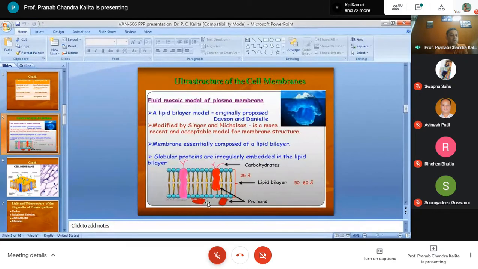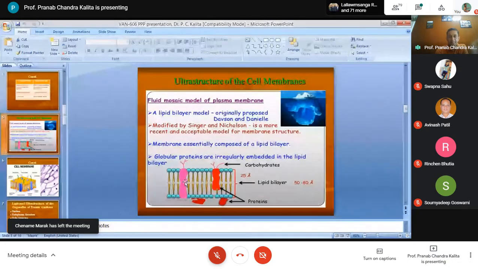The proteins that remain at the periphery are called peripheral membrane proteins. Mostly these peripheral membrane proteins are found at the cytoplasmic surface. Those proteins that can extend through the entire membrane are called transmembrane proteins. Transmembrane proteins may cross the membrane. Clear? Normally these proteins act as pores within the fluid mosaic model.